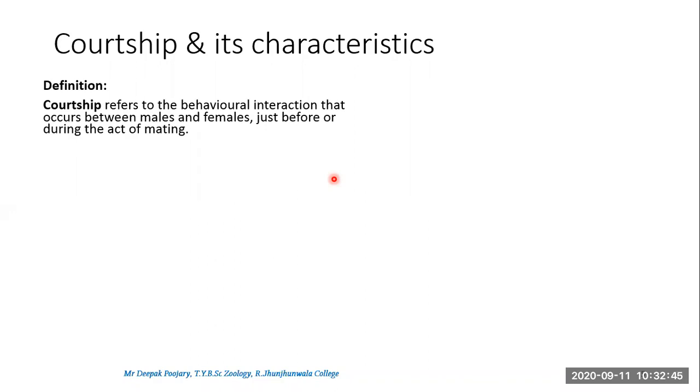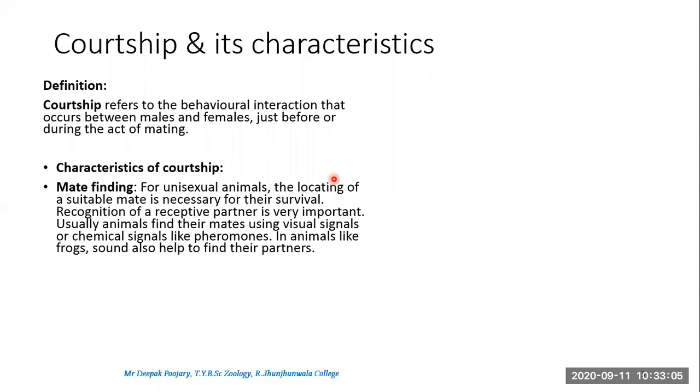But in the animal world, nearly 80% of the time, it is the males who display some kind of courtship behavior. Now what will this courtship involve? There are some characteristics. This could involve displaying something, or building of something. So the first characteristic is finding the mate.